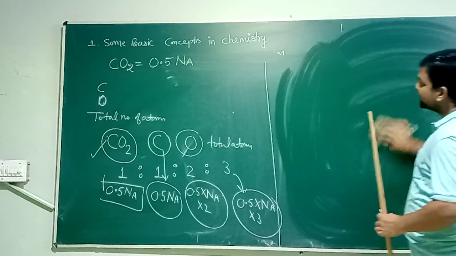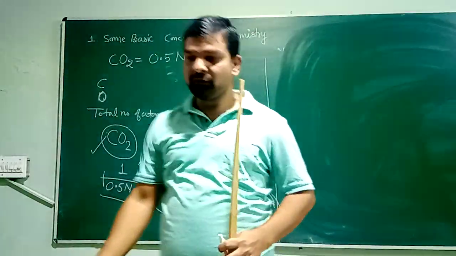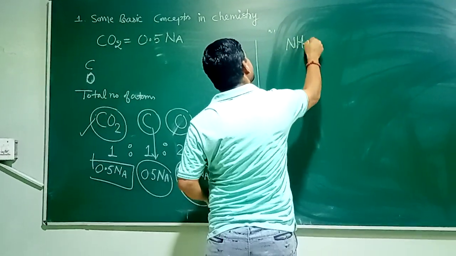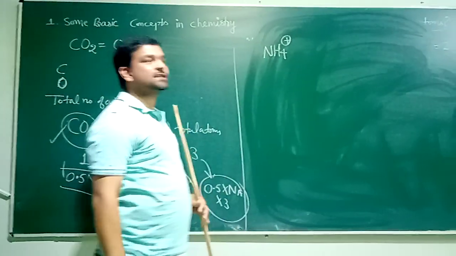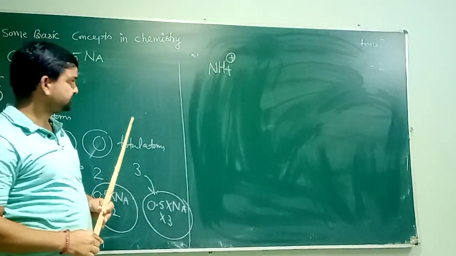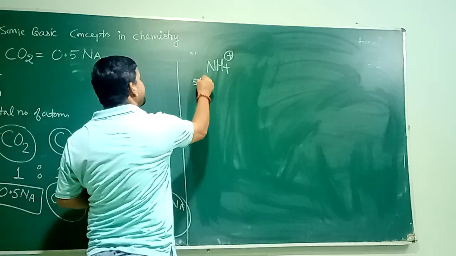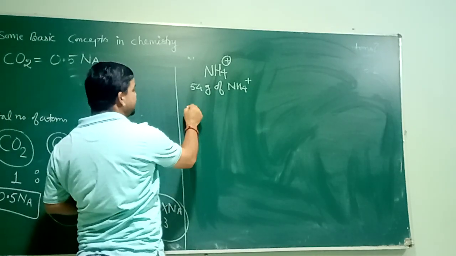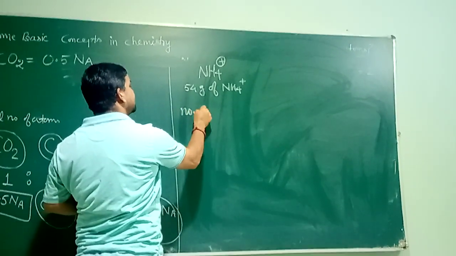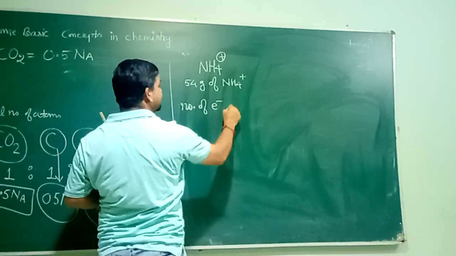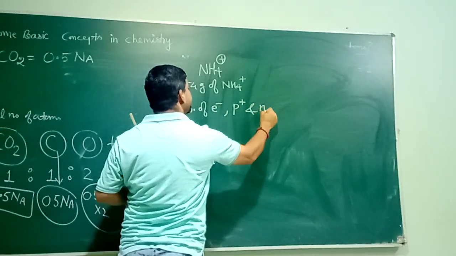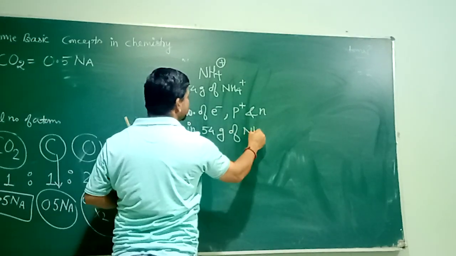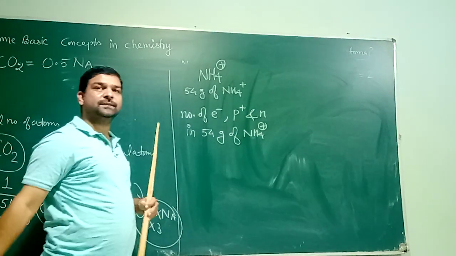Now I will share two more questions to wind up this class. In the first question, you are given NH4 plus. I hope you remember the name of this ion. NH4 plus, it is ammonium. You are given 54 gram of ammonium, and the question is, you need to calculate number of electrons, protons and neutrons in 54 gram of NH4 plus, which is ammonium.